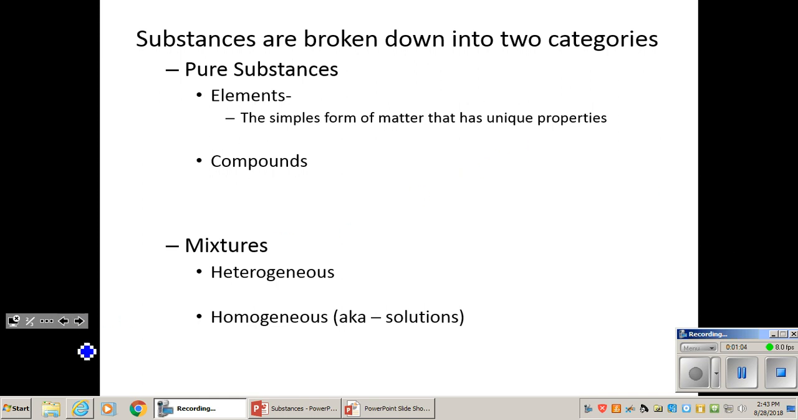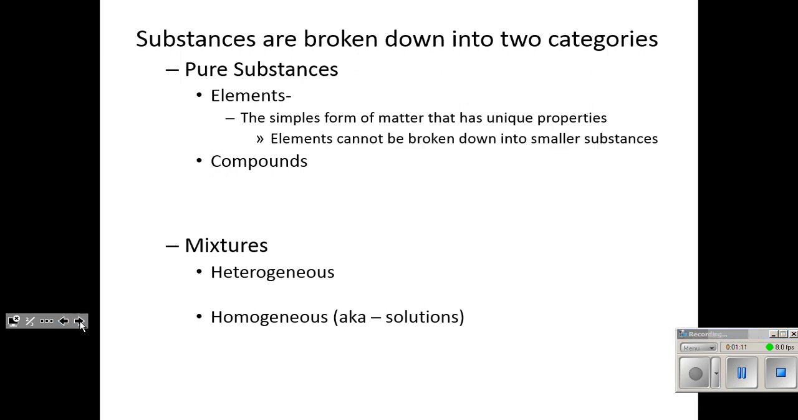Many of them are found in nature. Some of them have been man-made in particle accelerators. But elements cannot be broken down into smaller parts. So an element is as small as it gets, in terms of chemically breaking something down. When you get into nuclear chemistry, things get a little weird when the nucleus starts flying apart. But elements are the simplest form of matter that maintain the properties of that substance.